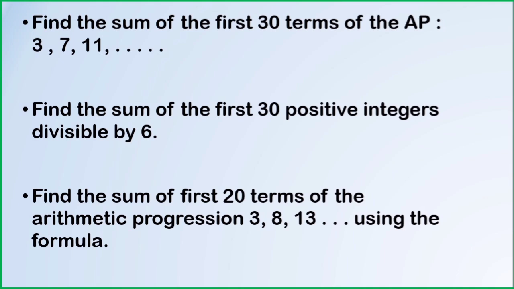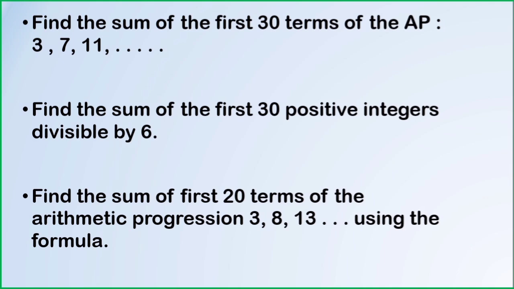First step, a equals 3. Then the common difference d equals a2 minus a1, that is 7 minus 3 which is equal to 4. The value of n is 30. Substitute a, d and n in the Sn formula. Sn equals n divided by 2 into 2a plus n minus 1 into d. You will get the sum of the first 30 terms of the AP.